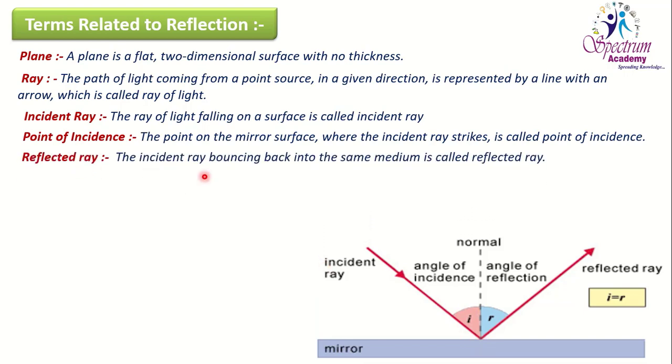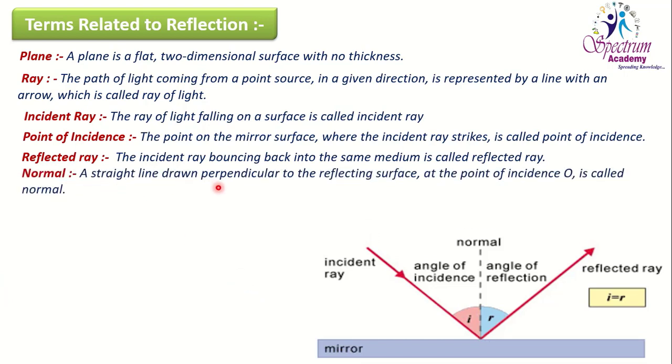Then reflected ray: the incident ray that bounces back into the same medium is called the reflected ray. From this point of incidence where the incident ray strikes the plane of the mirror, from that exact same point, that same ray bounces back in another direction. The ray bouncing back in the same medium, you can see the medium is also the same, and the point of incidence is not changing. Where the incident ray strikes, from that point of incidence it bounces back in another direction. That ray is called the reflected ray.